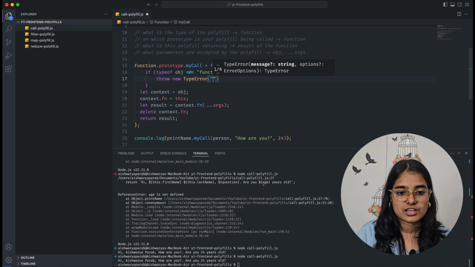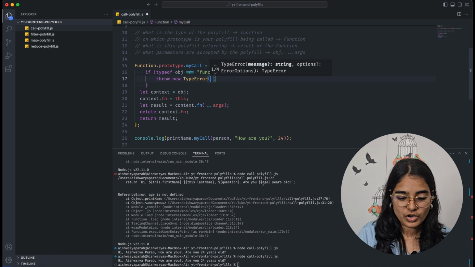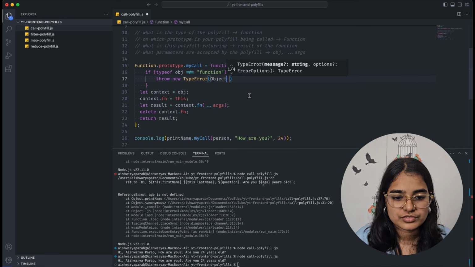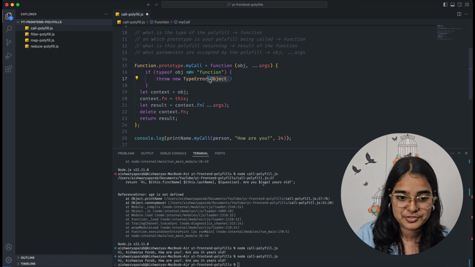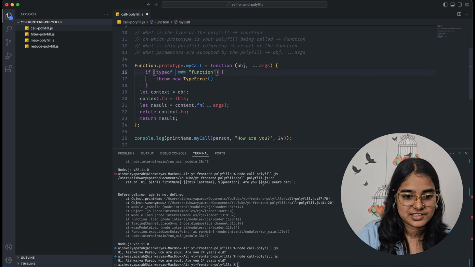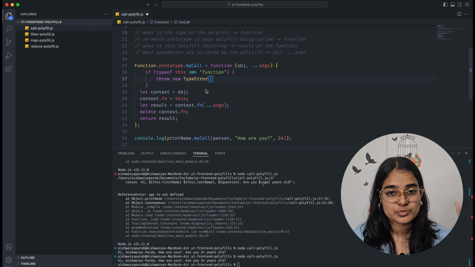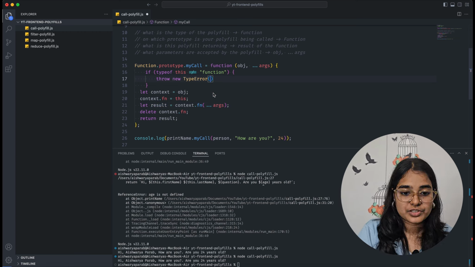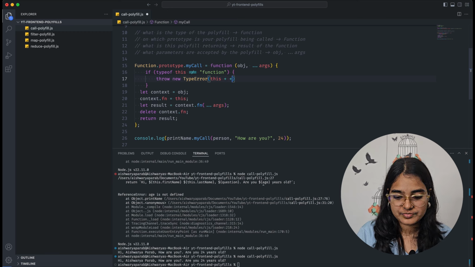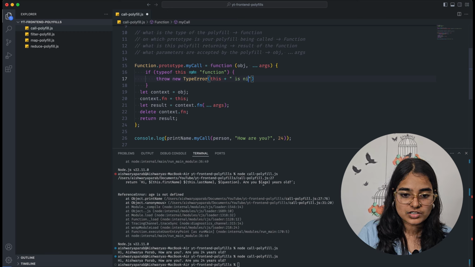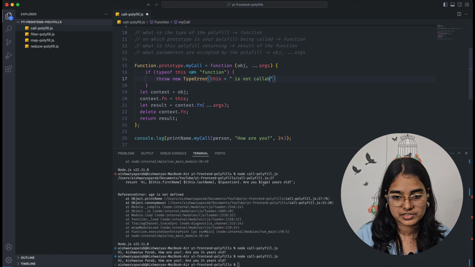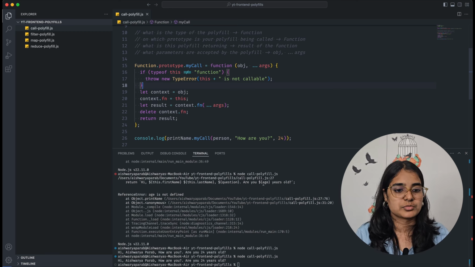You can just say, like, that is not callable. Oh, not type of obj, I'm so sorry. If this is not equal to function, this is pointing to the original function, then you can just say this is not callable. Okay, very simple, this is not callable.